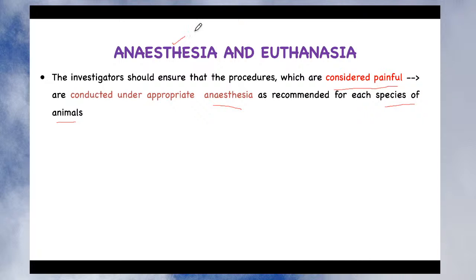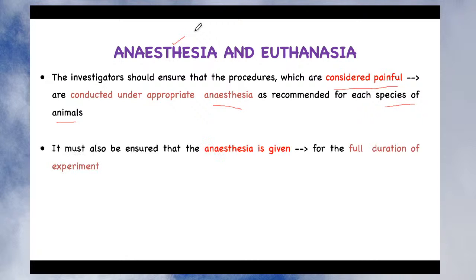So generally the procedures which are surgical in nature, like if you want to perform gastric ligation or maybe sciatic nerve ligation, likewise if you want to do some little minor surgery related to muscles or your cardiovascular system, since you are giving an incision to the animal, you need to ensure that you must give proper anesthesia to the animals, right? So this is the first.